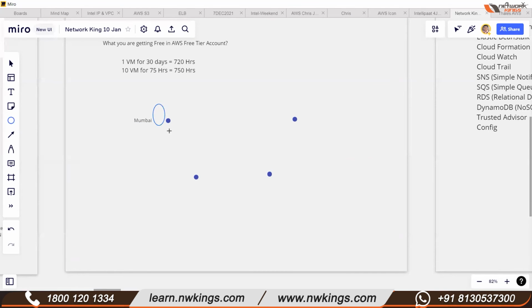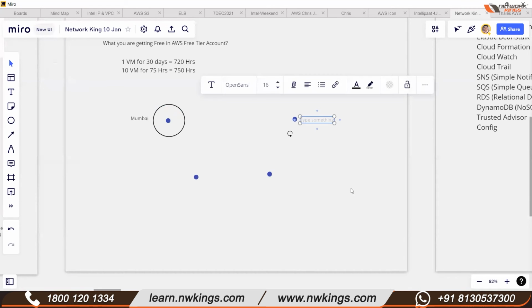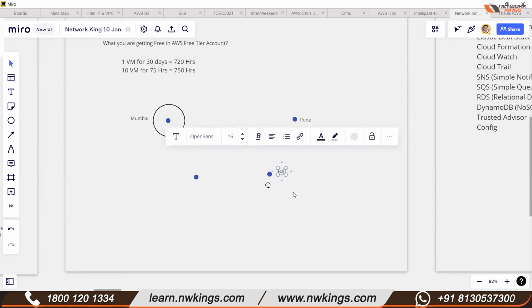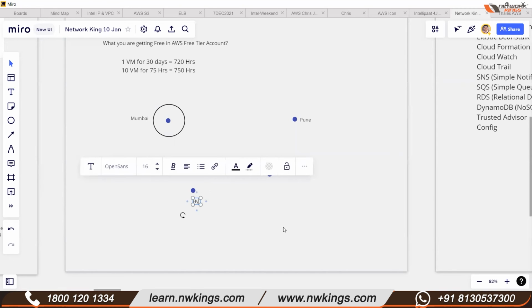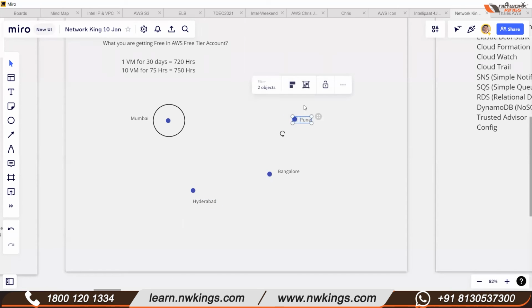So we have a presence of AWS Global Infrastructure in Mumbai. Let's say this is a region. But we have other cities also, like Pune in India. And let's say we have Bangalore. Bangalore is also very famous for the IT industry. And third, you can name Hyderabad. These are some cities: first Bangalore, Hyderabad, and then Mumbai, and Pune also is there, right?